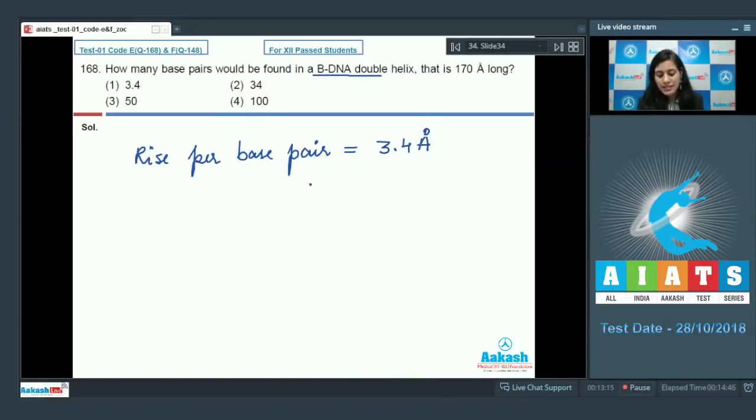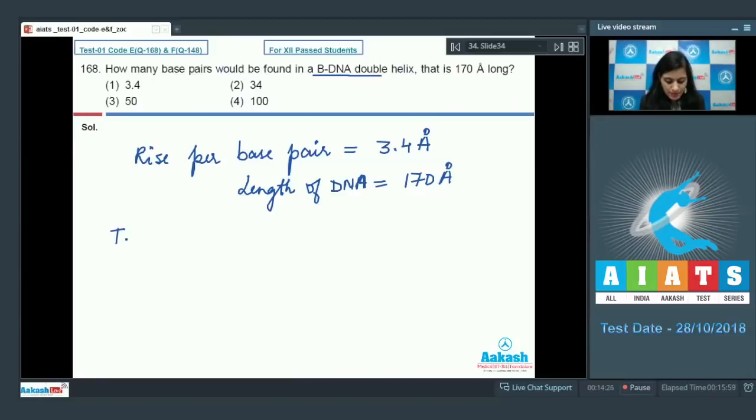And if the length of DNA is 170 angstrom, now if we will divide this total length of DNA with this rise per base pair, we can get the total number of base pair present in this DNA.